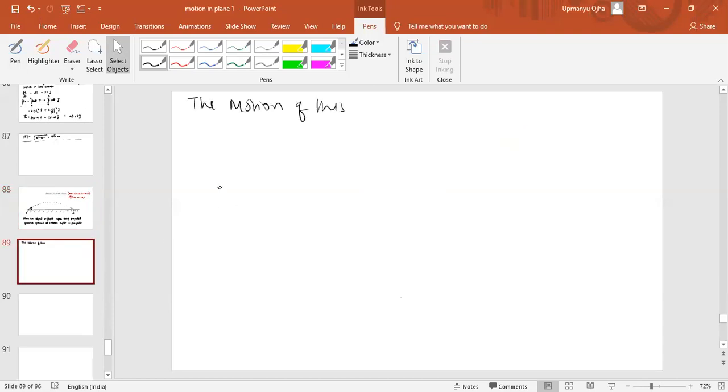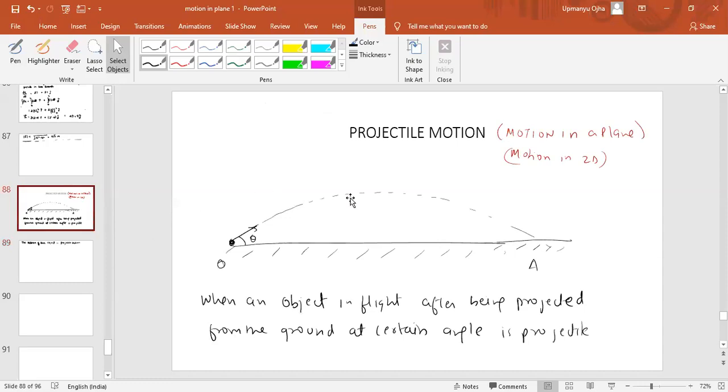We can see that this particle is following a certain type of path, and that path is known as the projectile path, or projectile motion.